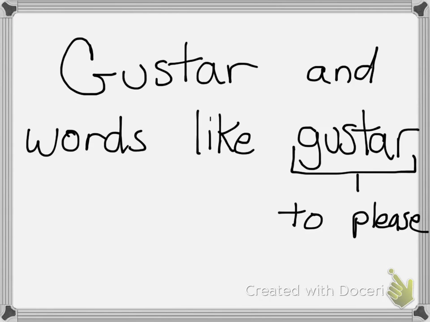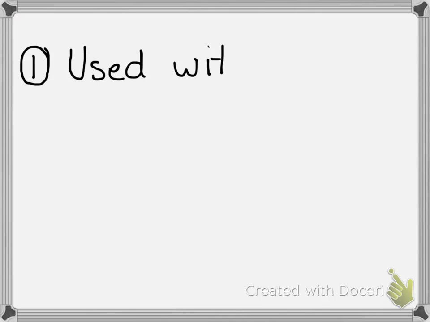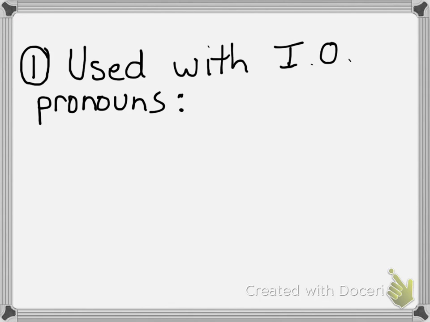There are a couple of rules when using verbs like this. Number one, they are used with indirect object pronouns. So IO stands for indirect object pronouns. Just a reminder, in English grammar, an indirect object is a word that answers to whom or for whom in a sentence. So for example, I read the book to Sally. Sally would be my indirect object. And if I said I read the book to her, then her would be my indirect object pronoun. Because remember, a pronoun is just a word that takes the place of the noun.